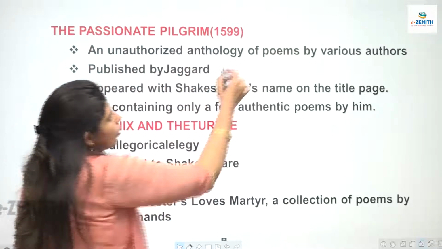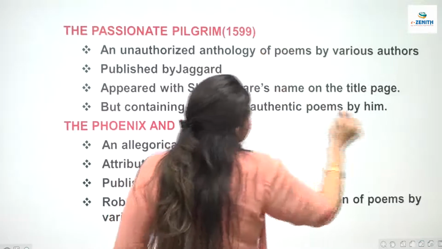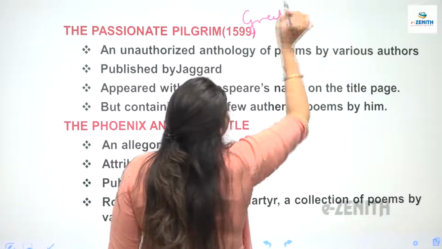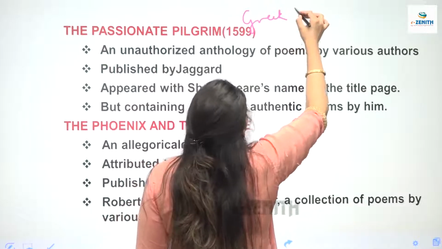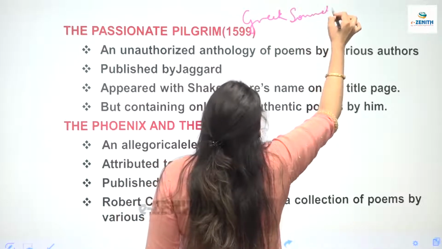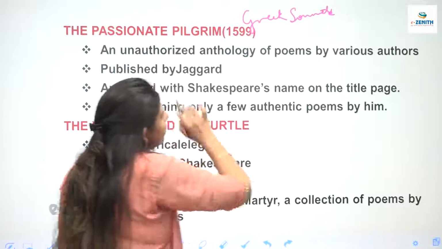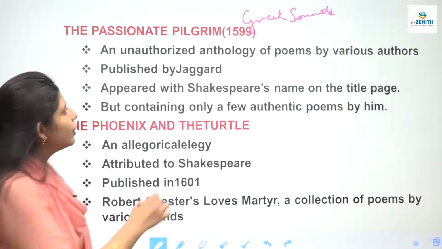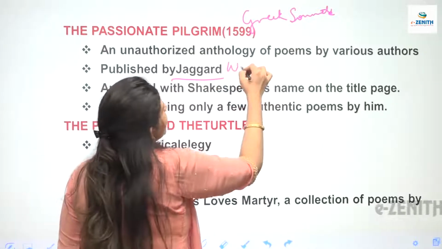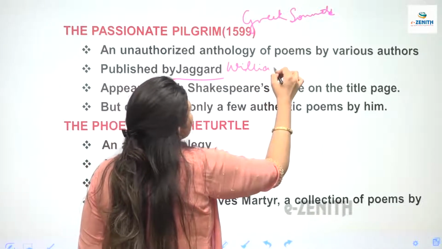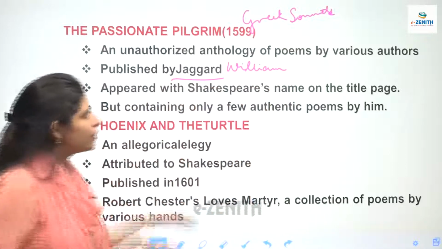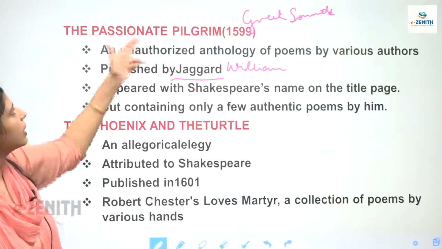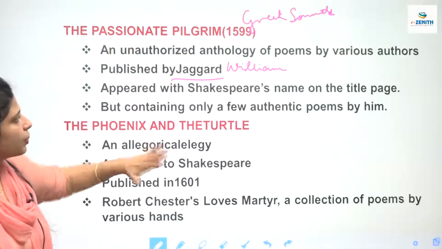The last sonnets, which are known as Greek sonnets, the last two sonnets of Shakespeare, both these sonnets are published in this work, The Passionate Pilgrims, and it was published by William Jaggard. This was the person who published it, and the last two sonnets of Shakespeare were published in this work, which is known as Passionate Pilgrims, right?